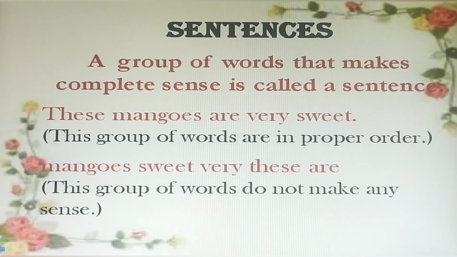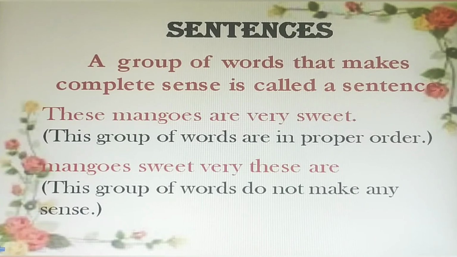Hello students, in this video we'll see about sentences and its types. A group of words that makes complete sense is called a sentence. These mangoes are very sweet. This group of words is in proper order and it makes complete sense. So it is a sentence, and it starts with a capital letter and ends with a full stop.